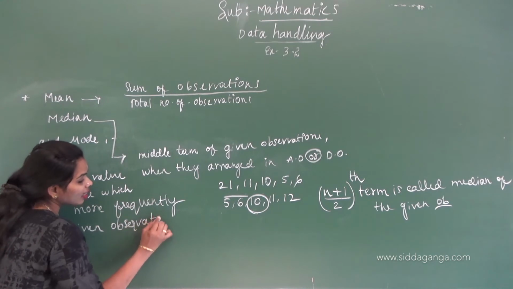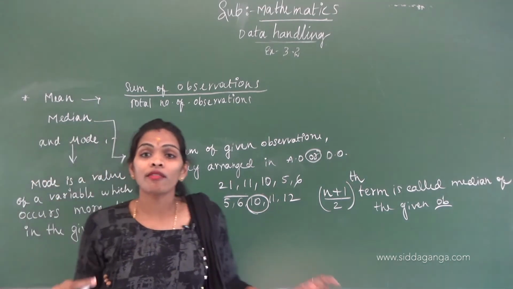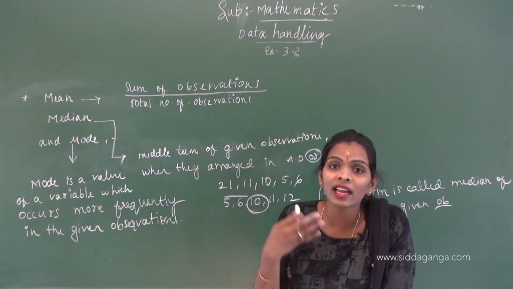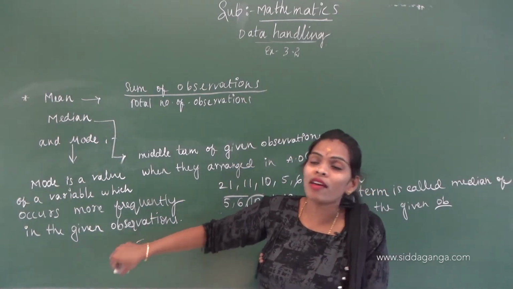In the given observations, which number is repeated again and again, that is known as the mode of the given observations.